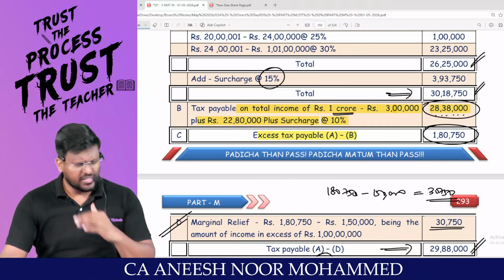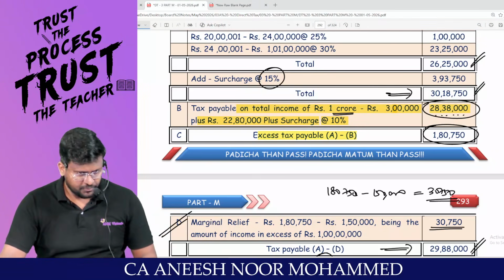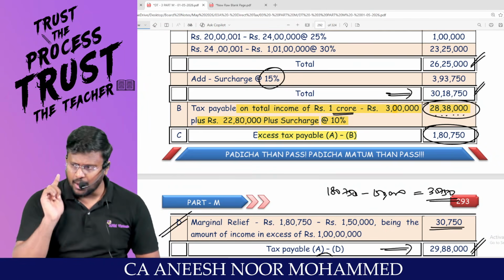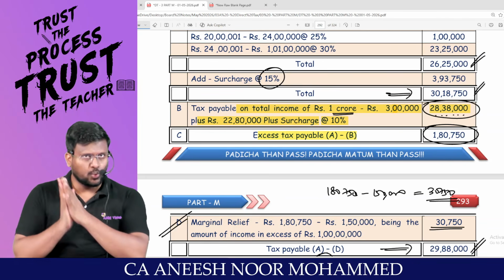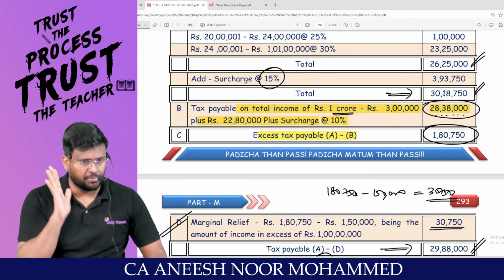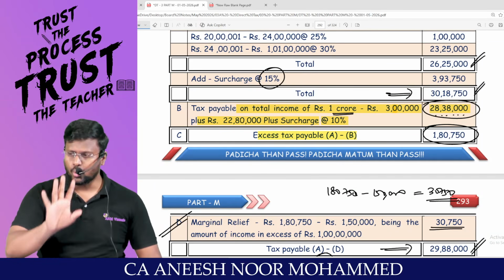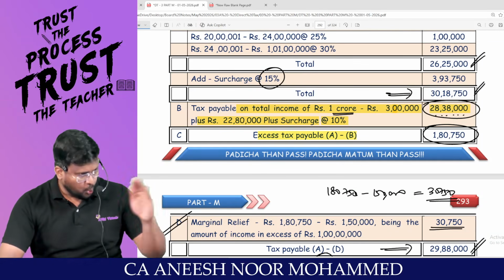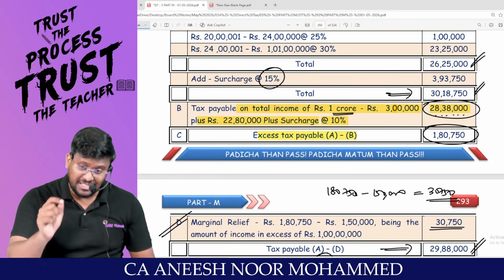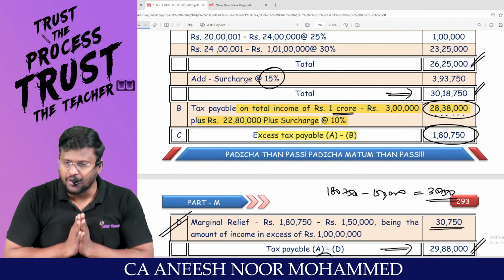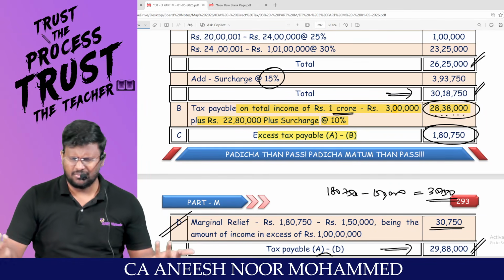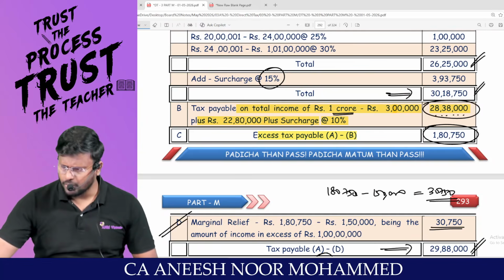Comfortable. Whichever route you are comfortable with, you do it. Simply keep the marginal relief in mind. Treat that extra 1,50,000 as income, then calculate the tax payable for 1 crore 1,50,000. Add surcharge at 15%. Am I right? You will get the total tax liability. Alternatively, calculate tax payable for 1 crore plus surcharge of 10%, and offer the extra 1,50,000 to the government. The difference, you can take as relief. Or alternatively, if you are comfortable, you can do it.